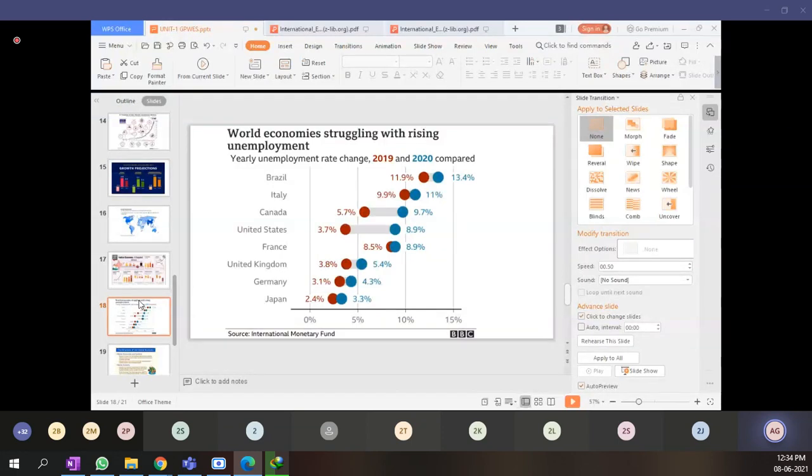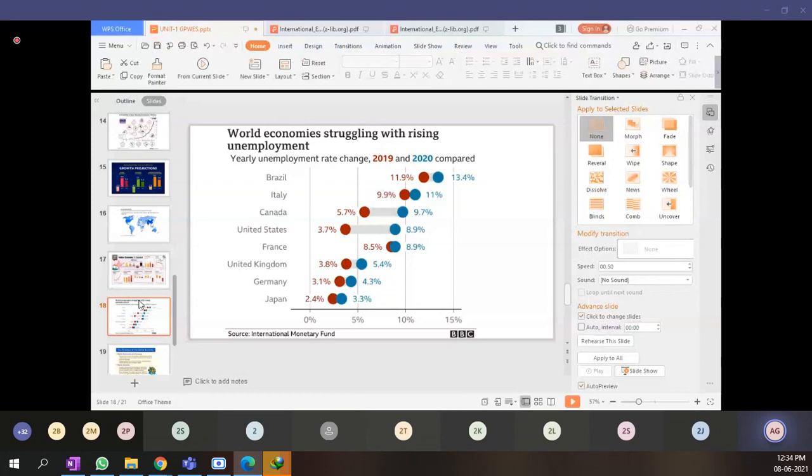So unemployment is one of the major signs that the GDP is falling, as you can see from the latest reports of the International Monetary Fund, as published on their website. After that, no survey was conducted. This clearly indicates that Japan has an unemployment of 3.3% for the year 2020-21 as compared to 2019. But still, as you see, for India the figures will be much higher.